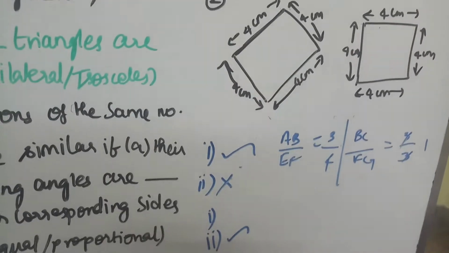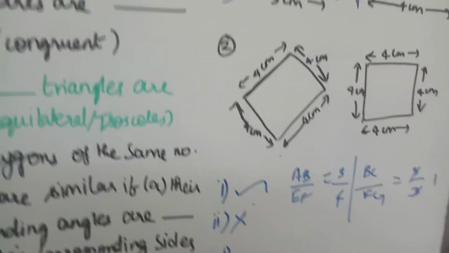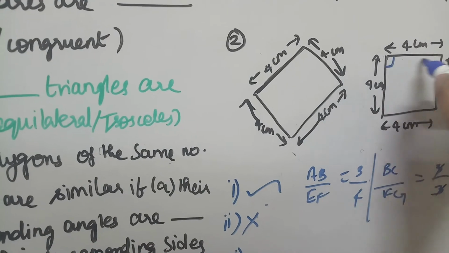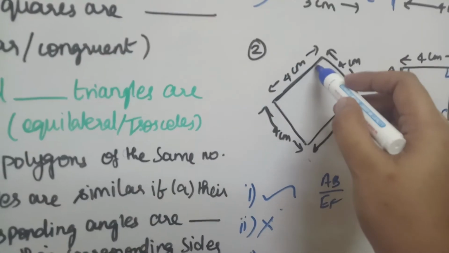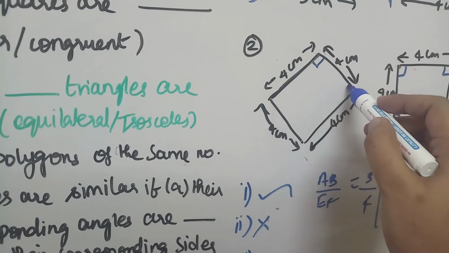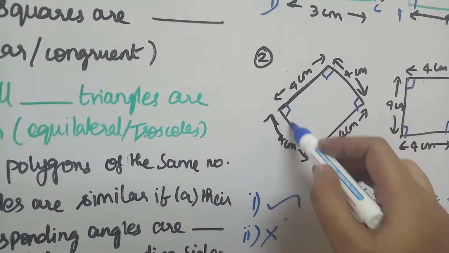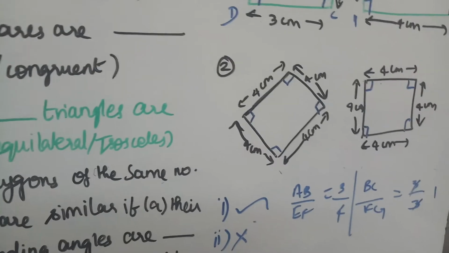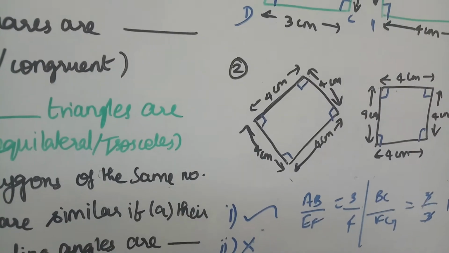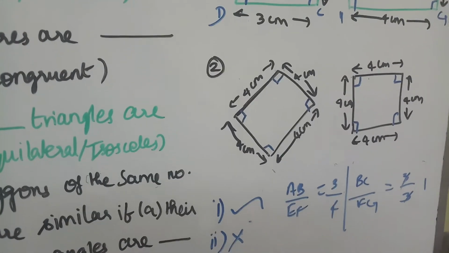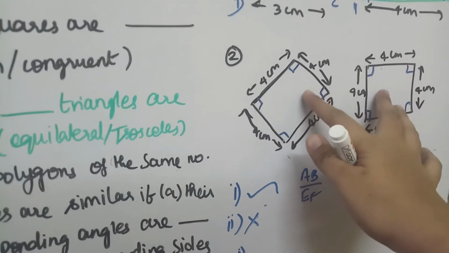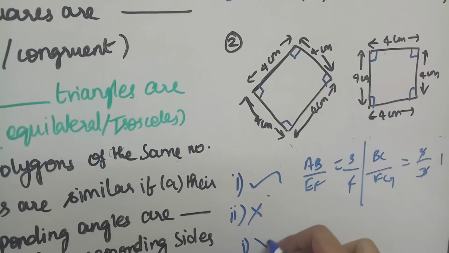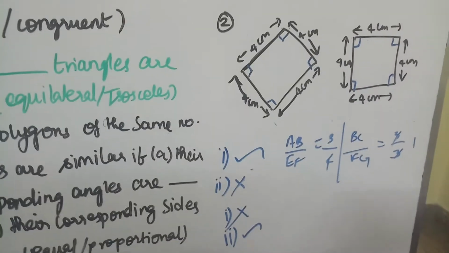Checking for the first condition, that is the angles, we know for the square all the angles are 90 degree, but for rhombus it is not 90 degree always. So we cannot say the angles are equal. So the first condition is not satisfied.